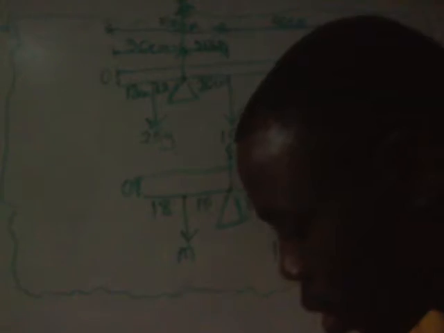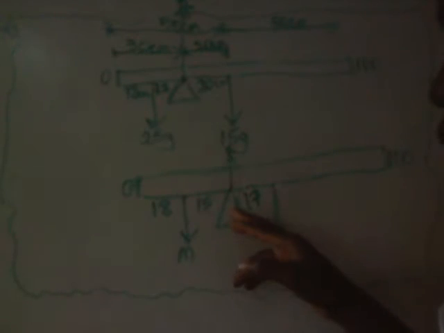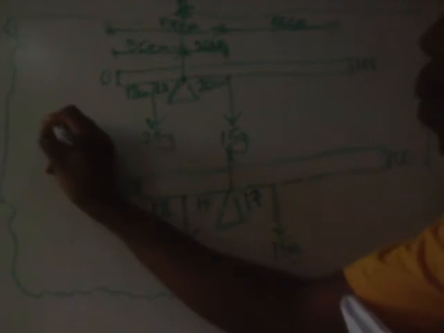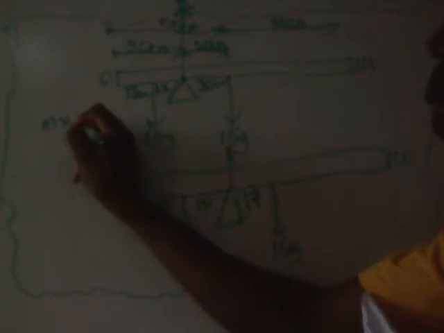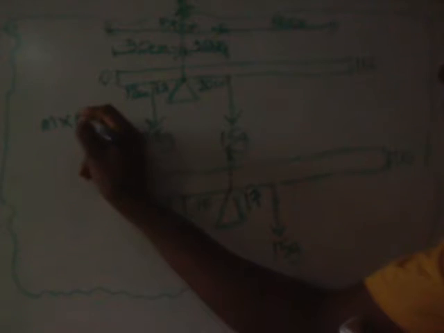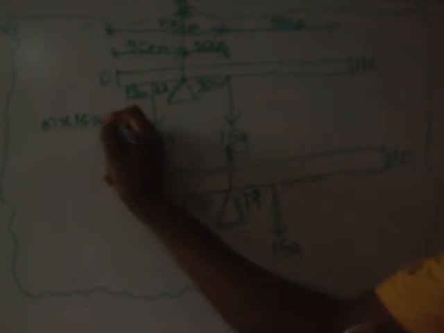So let me clean the upper one. Taking moment about the pivot. It means that the first mass is M. M times the distance between M and pivot. The body is with mass M, right? That is M multiplied by the distance of M to the pivot, 15. So all equals to, the second mass is 15 grams.